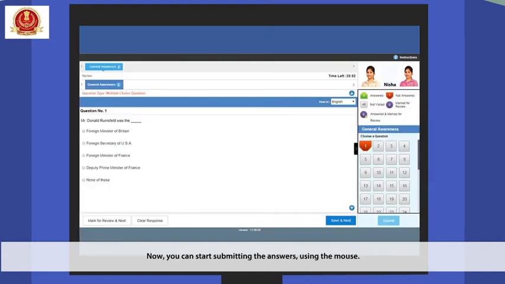Now, you can start submitting the answers using the mouse. As you begin, a timer indicating the time left for the exam will be displayed on the screen. Note that if the timer stops due to any disruption during the exam, you will not lose the exam duration time. Status for each question will be displayed on the right-hand panel.